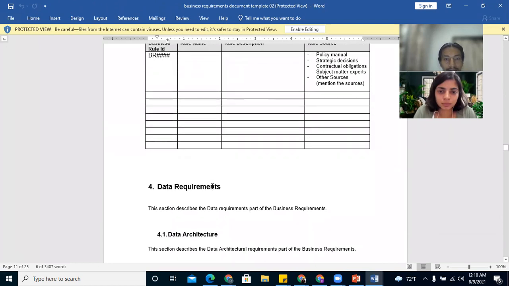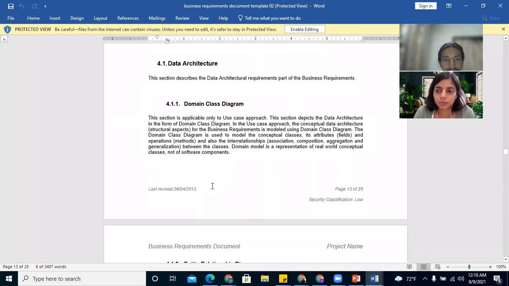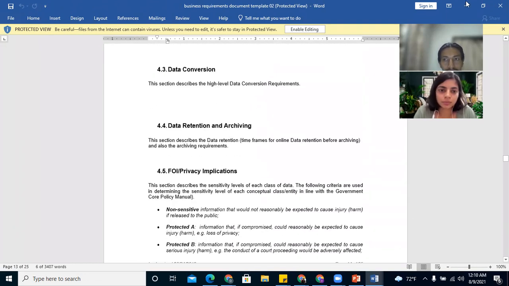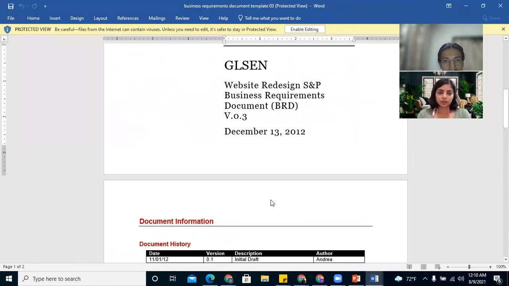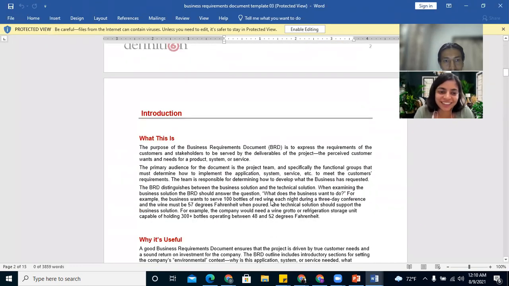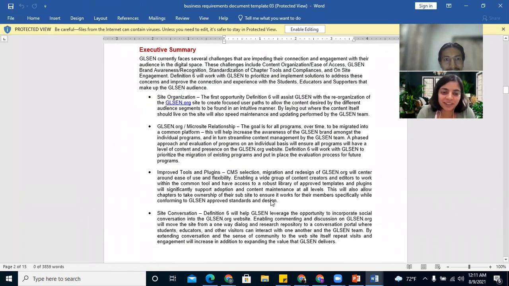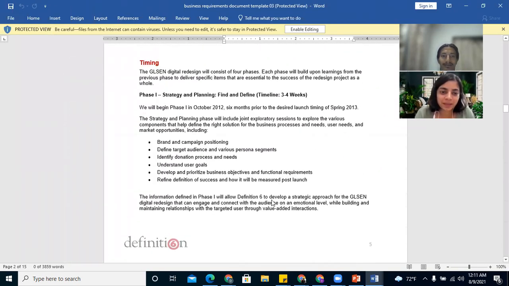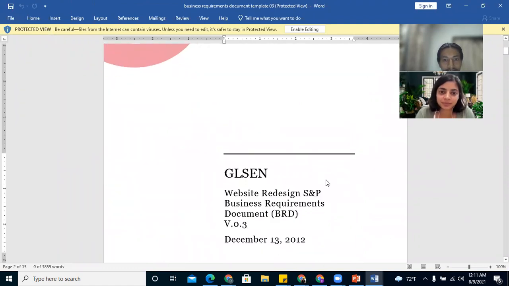Here's a better example of BRD. Data requirement, data architecture. I think I've gathered too much information now. Yes, this is one good example of BRD. Yeah, this is the best example so far.